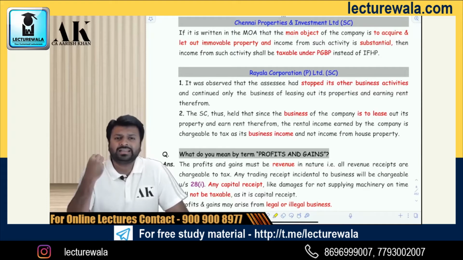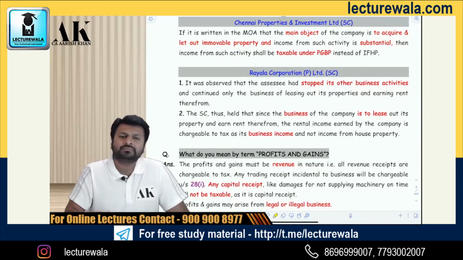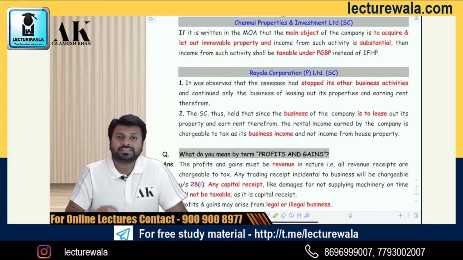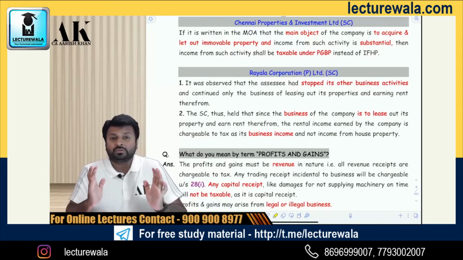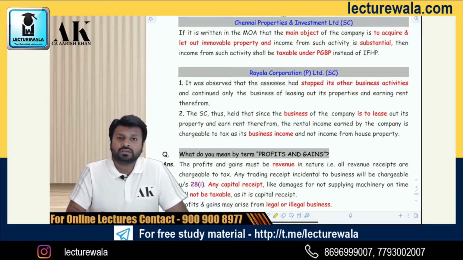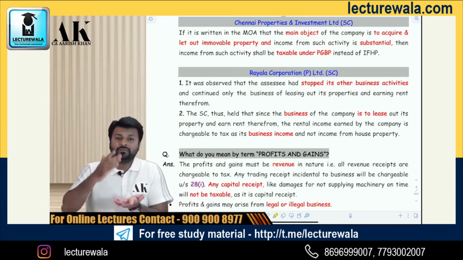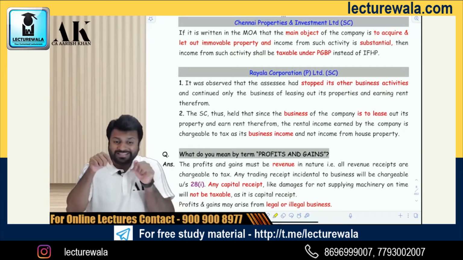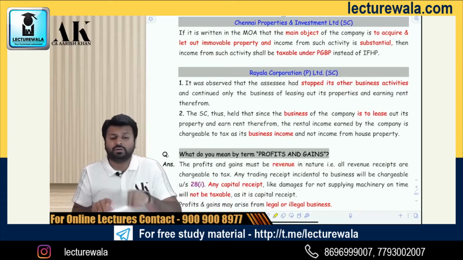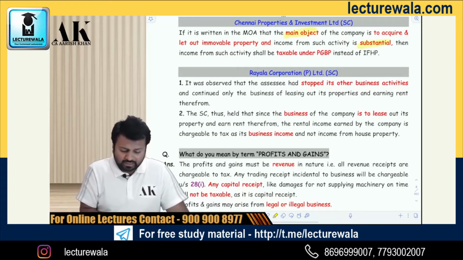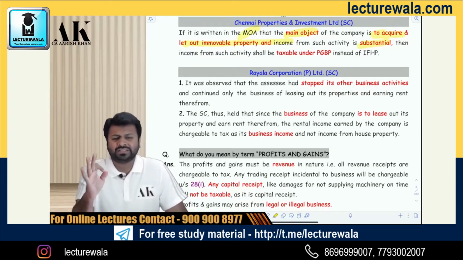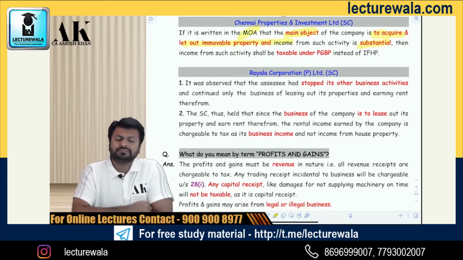The Supreme Court held that in that case, the income will be charged under the head PGBP and not under the head house property. Such a big decision was made by the Supreme Court in 2015. Therefore, there is a very thin line of difference between where the rental income will be classified. Will it be classified under PGBP or house property? In this case, if these conditions which I have told you are fulfilled, the main object, the substantial income, the memorandum of association, it will be classified under PGBP and not under HP.